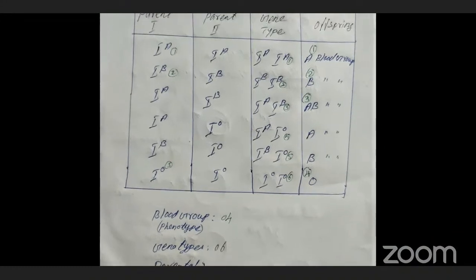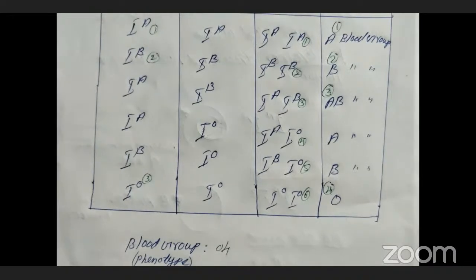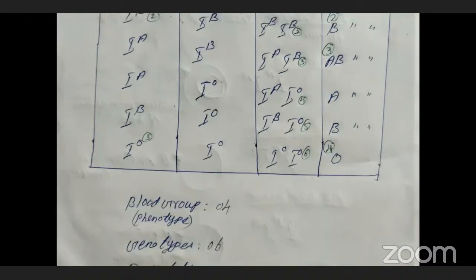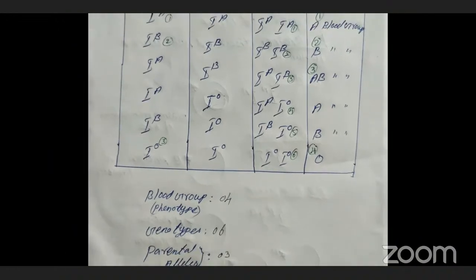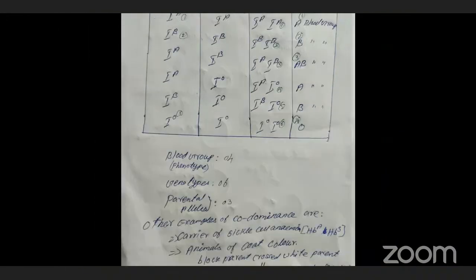How many genotypes are we getting? Totally 6. First one is the A antigen. Second genotype is the B antigen. Third genotype is the AB antigen. Fourth genotype is the AO antigens, O is a recessive one. Similarly, fifth one is the BO antigen, O is a recessive one. The last one is the O antigens. So totally we are getting 6 types of genotypes.